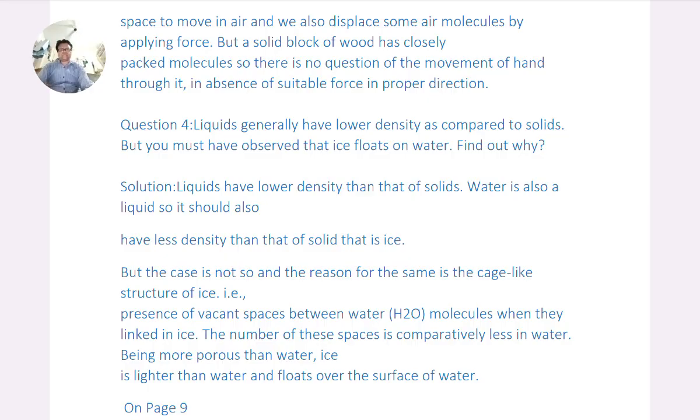But the case is not so, and the reason for the same is the cage-like structure of ice, that is, the presence of vacant spaces between water H2O molecules when they are linked in ice. The number of these spaces is more, so ice is more porous than water. Ice is lighter than water and floats on the surface of water.